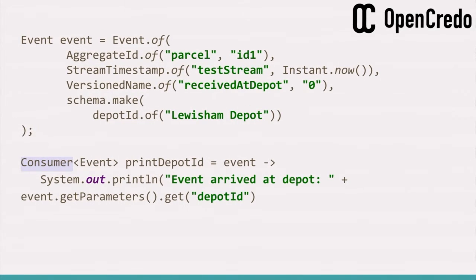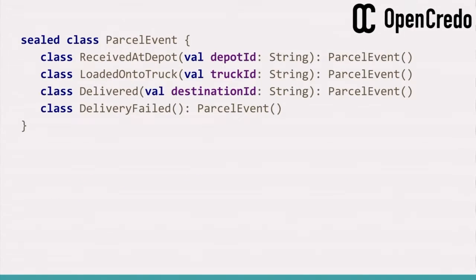And this metaphor meshes pretty well with a stream processing-oriented point of view. In Kotlin, though, we have a much more concise syntax for declaring classes that basically function as value types. And that shift in affordances changes my preferences. So here's the definition for parcel events using the Kotlin API. We have a sealed class, ParcelEvent, and we have four subclasses of that class representing each of the four event types, and they all inherit from ParcelEvent.